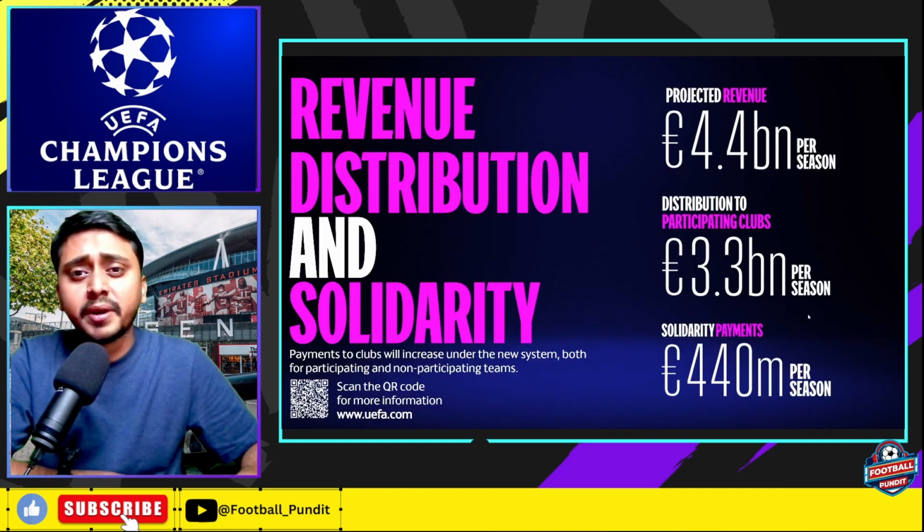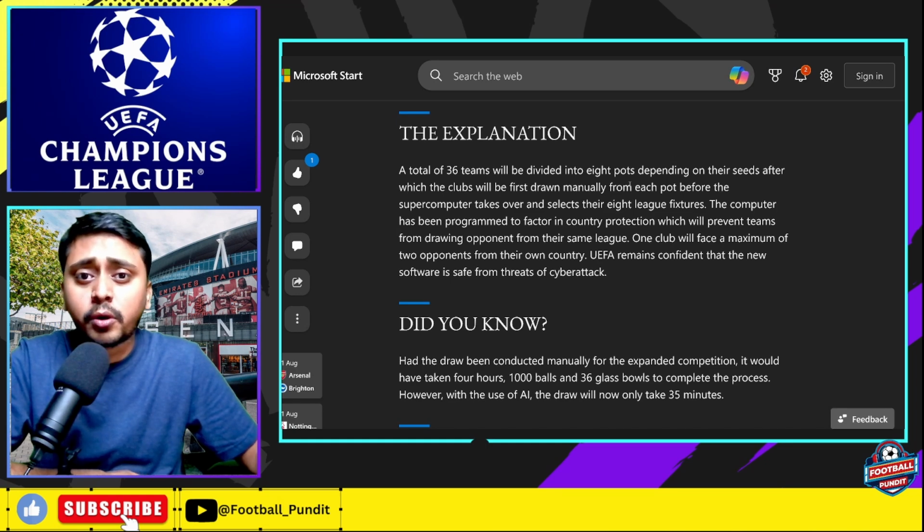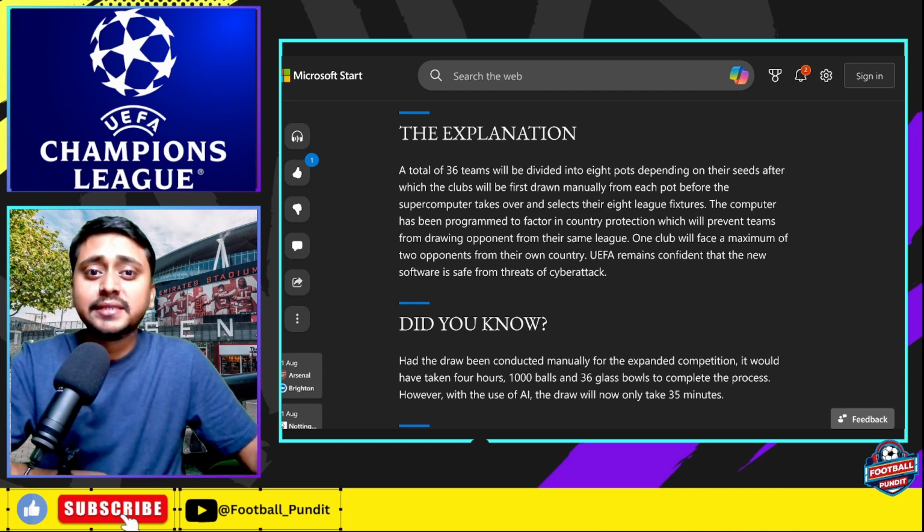Now here they talk a bit about how this will improve their revenue and distribution. So we are not going to be concerned about this. But however, there is one important thing that I wanted to show you. Now this is something interesting, where a total of 36 teams will be divided into 8 pots depending upon their seeds, after which clubs will be drawn manually from each pot before the supercomputer takes over and selects their 8 league fixtures.